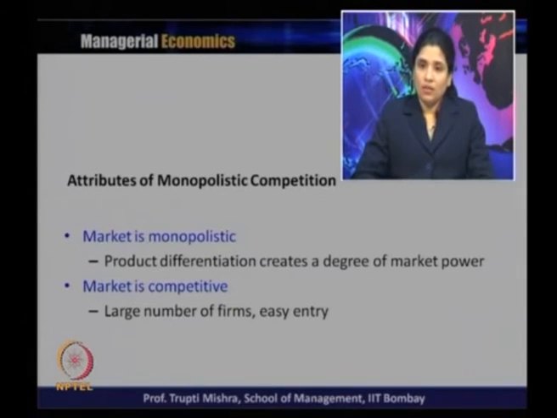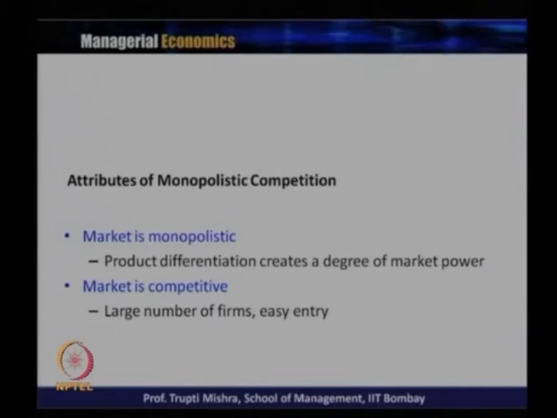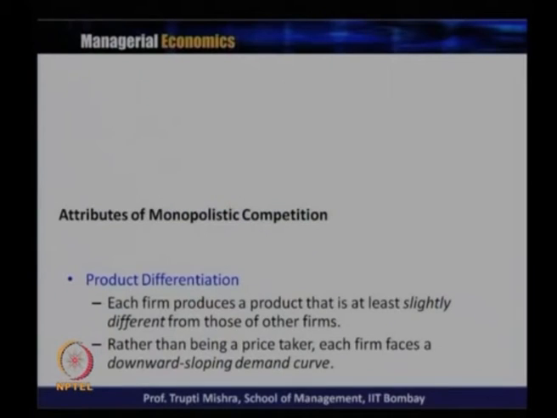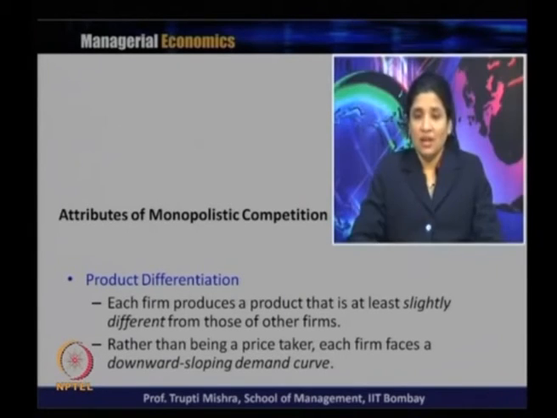The market is competitive, because there are a large number of firms and there is easy entry into the market. One of the important features of monopolistic competition is product differentiation. Each firm produces a product that is at least slightly different from those of other firms. Rather than being a price taker, each firm faces a downward sloping demand curve.